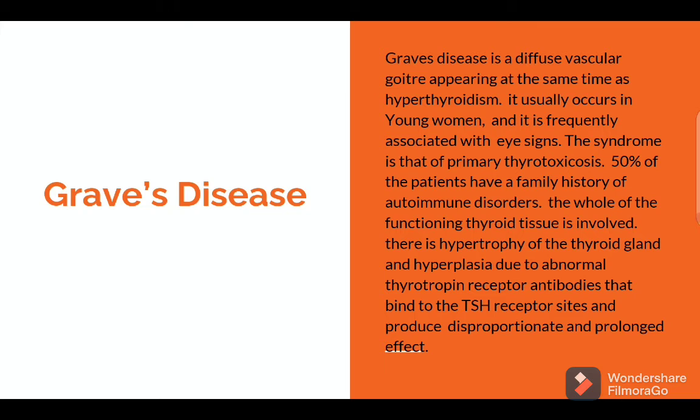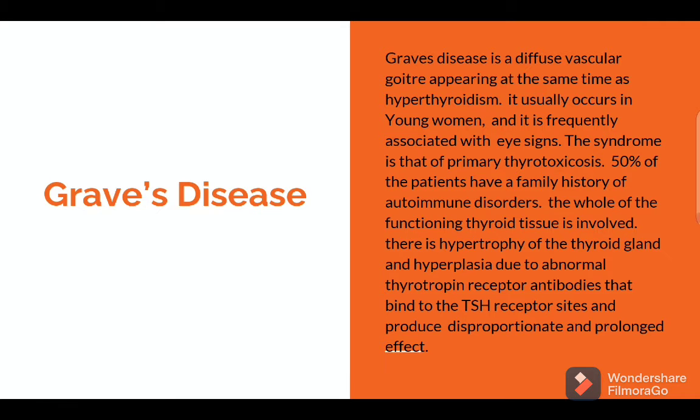Next we have one disease, that is Graves' disease. What is Graves' disease? Graves' disease is a diffuse vascular goiter which appears at the same time as hyperthyroidism. It usually occurs in young women and it is frequently associated with eye signs. The syndrome is that of primary thyrotoxicosis.